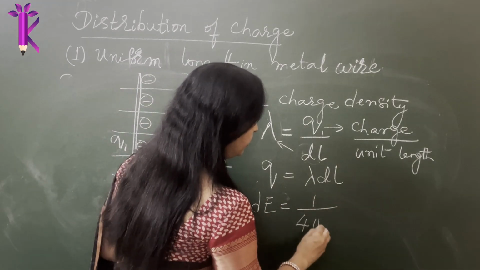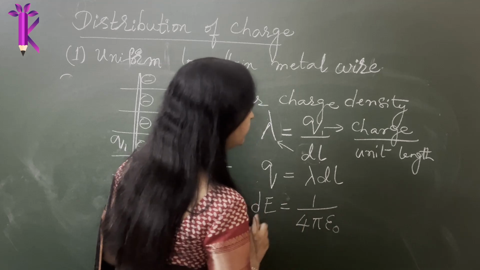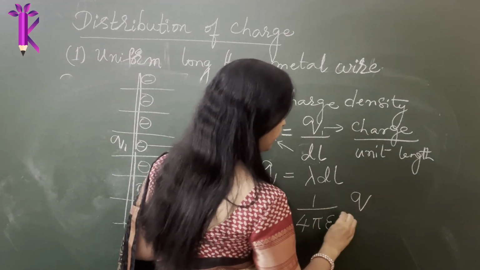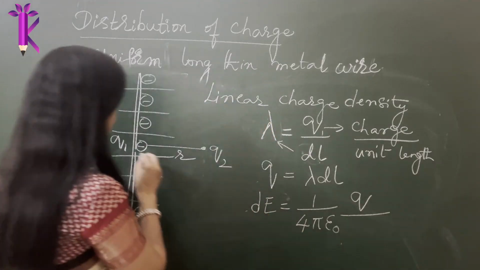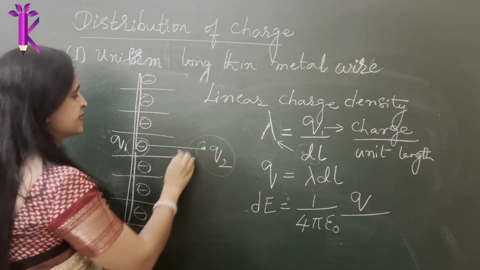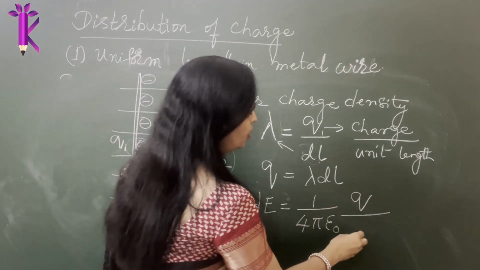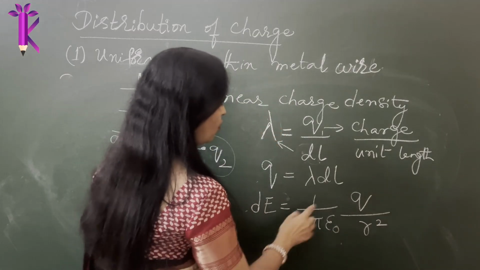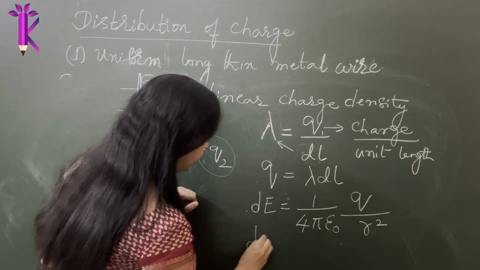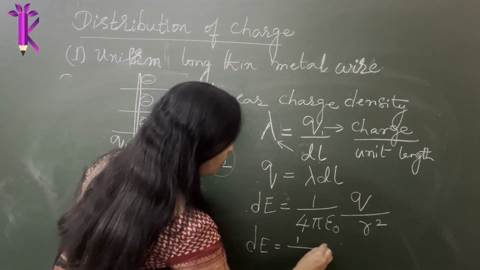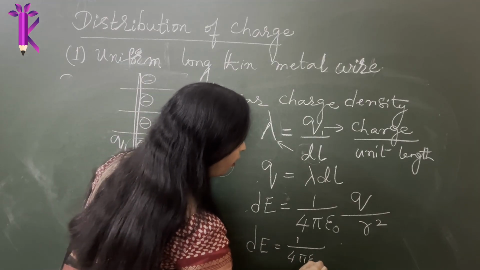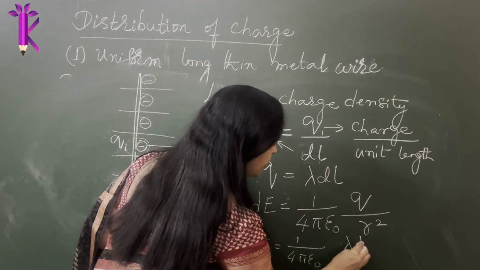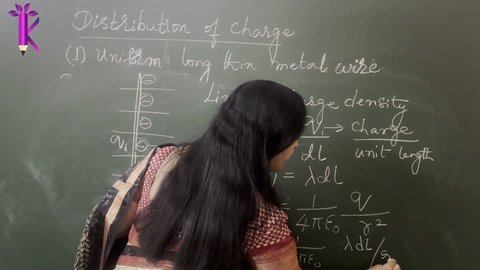We learnt it already. dE is given by 1 by 4 pi epsilon naught into the source charge, that is Q, divided by R square. This is your source charge, and the other charge is experiencing the field due to it. Now Q can be written as lambda into dl, so dE is equal to 1 by 4 pi epsilon naught into lambda dl divided by R square.